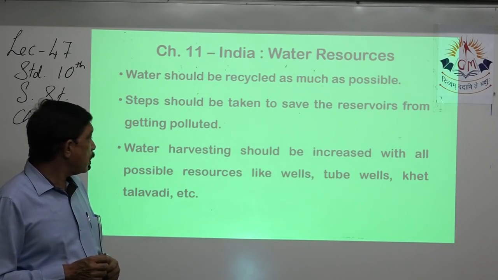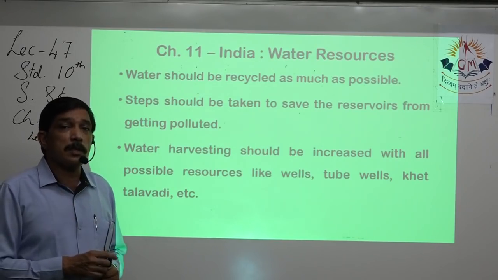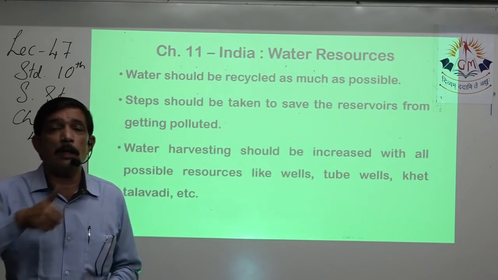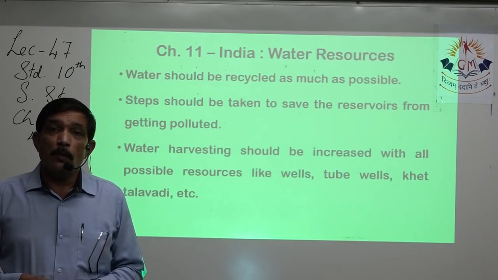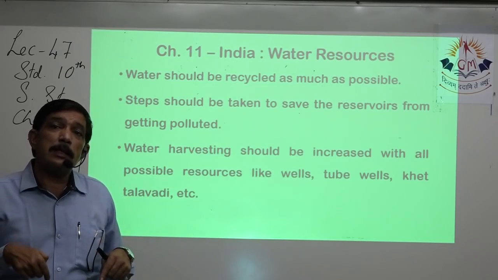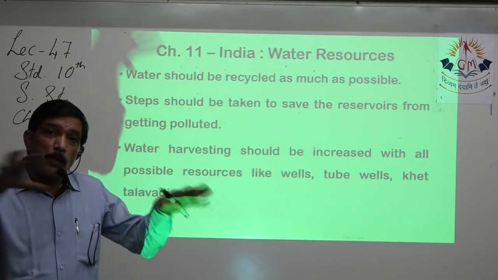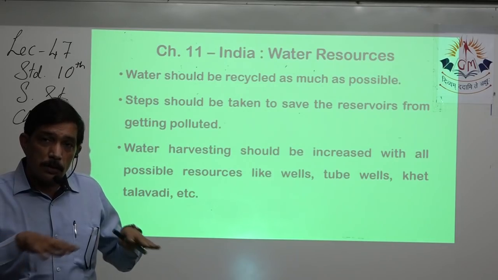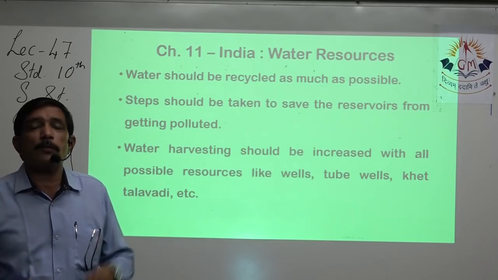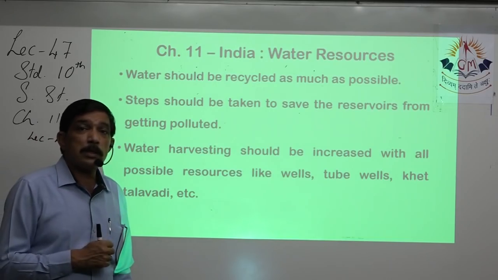Water harvesting should be increased with all possible resources like wells, tube wells, wherever we can find. Even farmers, right? We think the farmers, जैसे farmer नाम लिया बोलता है totally uneducated होगा. Yes, no. When rain comes, he diverts the water that gets collected near his well. He diverts it into his well by taking out a brick or a stone, so that the nearby water which falls on the earth, soil, gets diverted into the well, and the well water will increase. He will have more water for his crop.